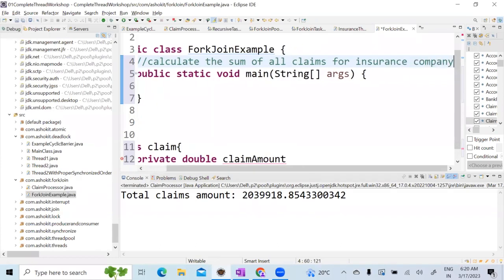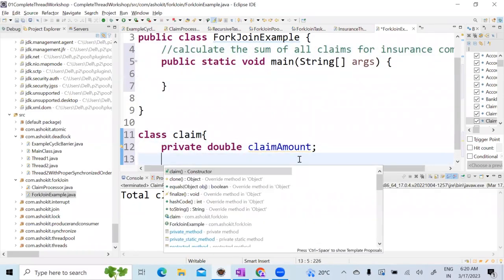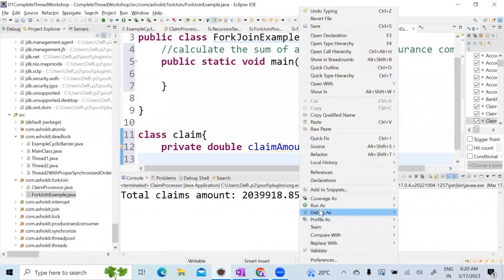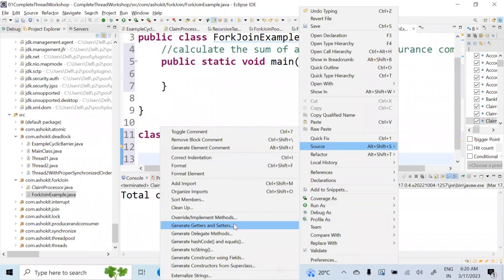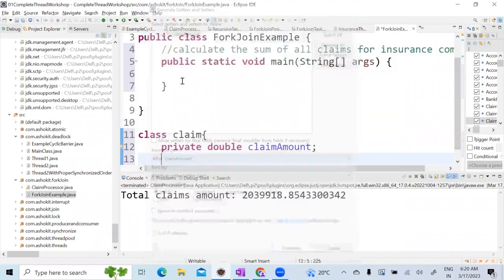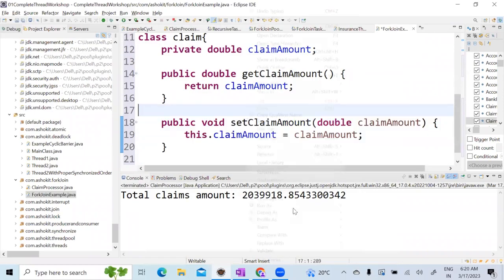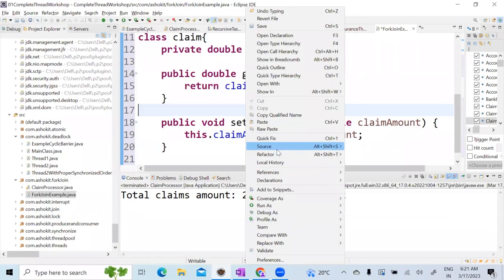That means it's a year report, a one year report. Now private double claimAmount. Let's create a constructor. I don't want to create a set method. Okay, let's leave it. You can add a set method also, not a problem.